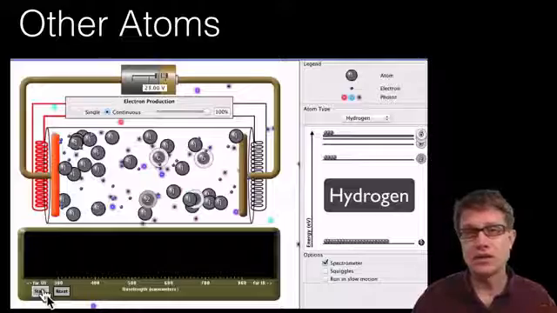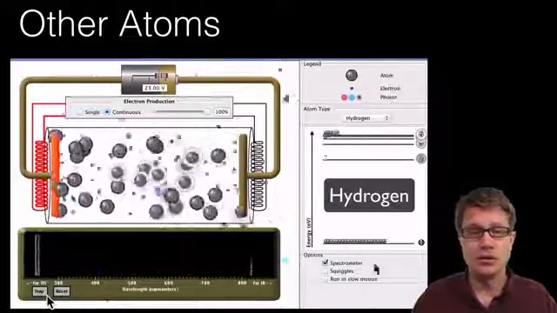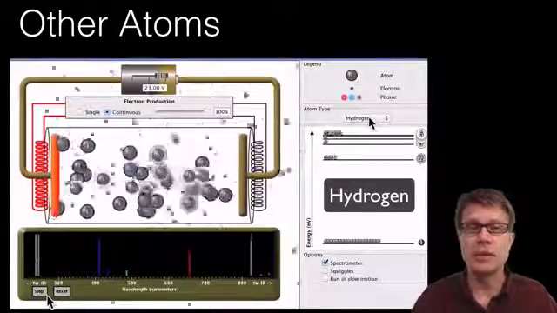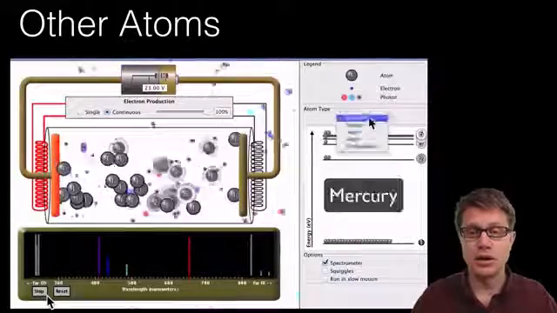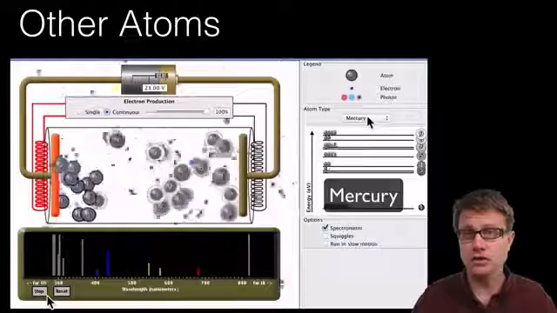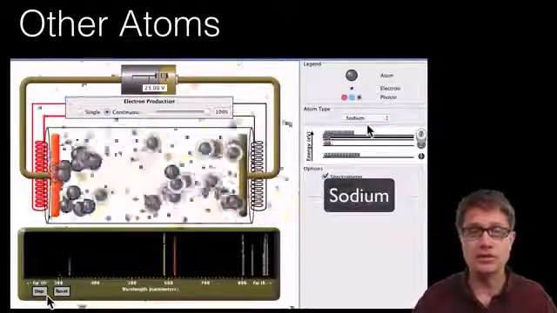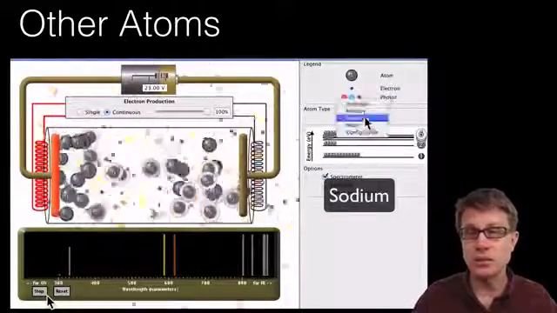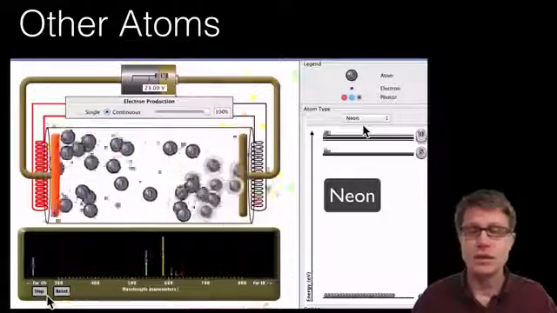Now, let's say it's not hydrogen in the middle. So this is going to be a hydrogen spectrum here. I've sped up the simulation, so we're getting those bars. But let's say we change it to mercury. What are we going to get? Totally different electrons, totally different energy levels, and so we're going to get different colors. This is what sodium would look like. This is what neon would look like.